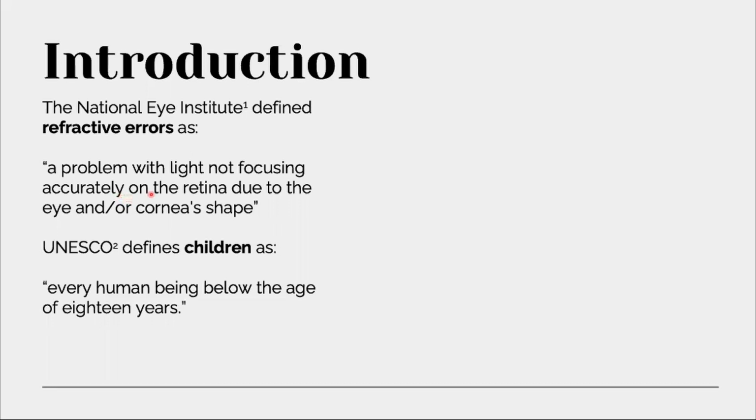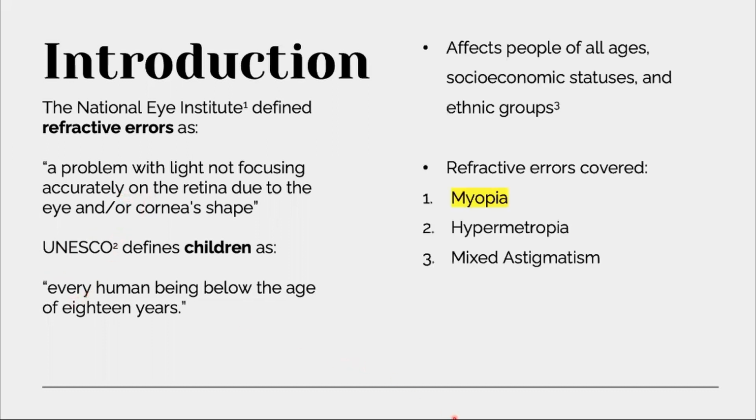And we term the children according to the definition from UNESCO, where basically children are every human being below the age of 18 years. So who can be affected by refractive error? Well, it can affect everyone, regardless of their age, their status, or their ethnicity. And the refractive errors covered are shown here, with more emphasis on myopia as it's more directly affected by COVID-19.